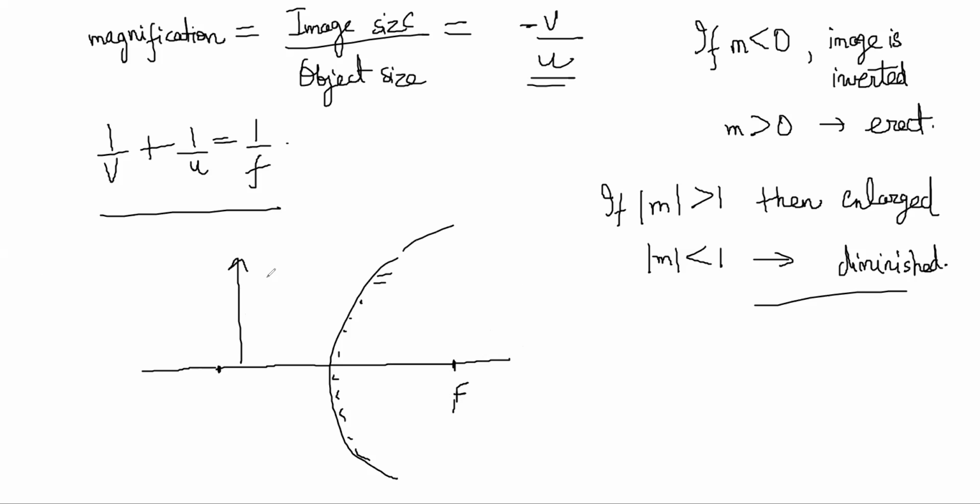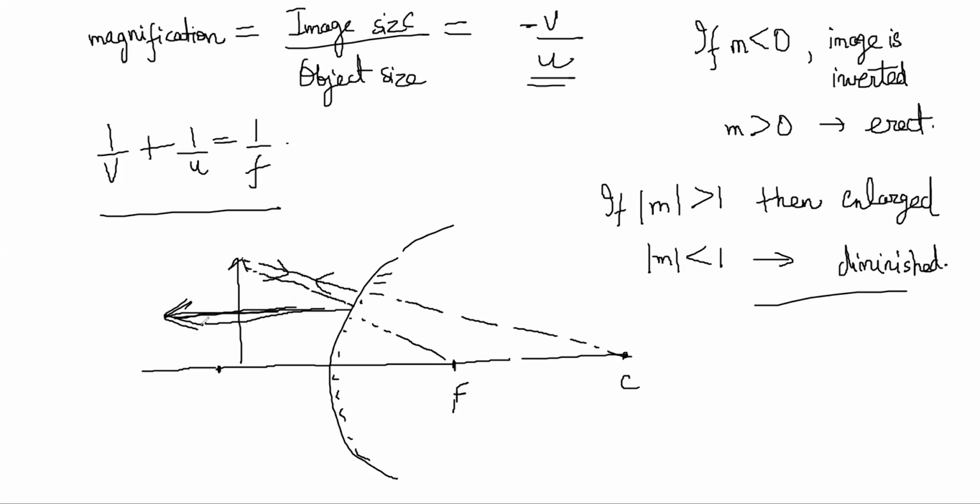In this case, you can have one ray that seems to pass through the center of curvature. It seems to pass because actually it will hit here and reflect, right? And one ray that seems to pass through the focus, so when it reflects back, it will reflect back parallel, right?